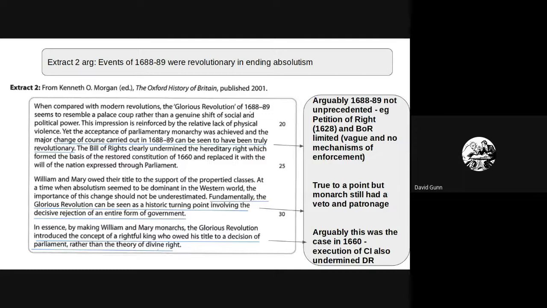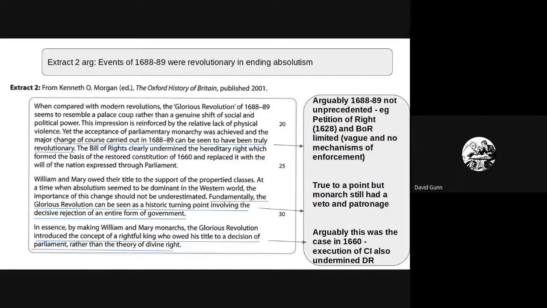Lastly, the Glorious Revolution introduced the concept of a rightful king who owed his title to a decision of Parliament rather than theory of divine right. Again, there is evidence you could use to support that, but just to show you how to challenge this, you could say this was maybe the case with the Restoration in 1660, that Charles II, it was Parliament who made that decision after Monk's intervention, and so Parliament decided to bring back the monarchy in 1660.